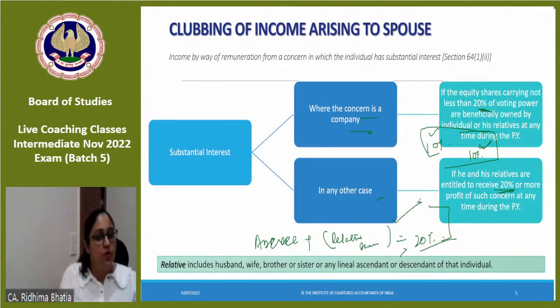सबसे पहले you will look for substantial interest. Then you will look for whether the skills for which the salary is paid, whether her spouse or his spouse has that skill. If yes, then no clubbing. If no, then clubbing provisions. Clear?